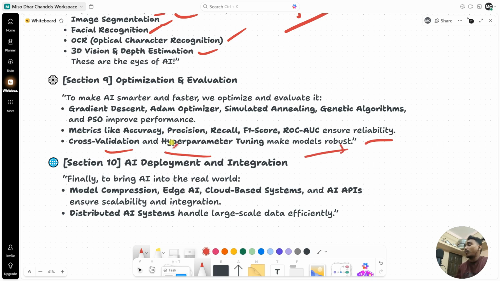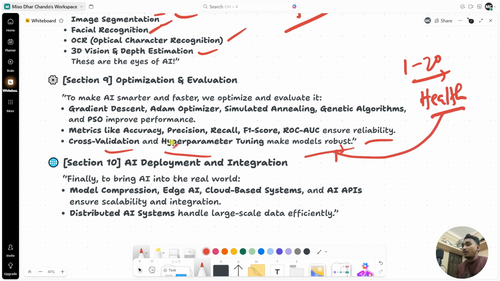I already created so many videos about that. Maybe you might get videos 1 to 20. Here I mostly create videos about healthcare systems. So here we discuss this kind of thing, hyperparameter tuning, how I can do cross validation, everything we discuss about it.